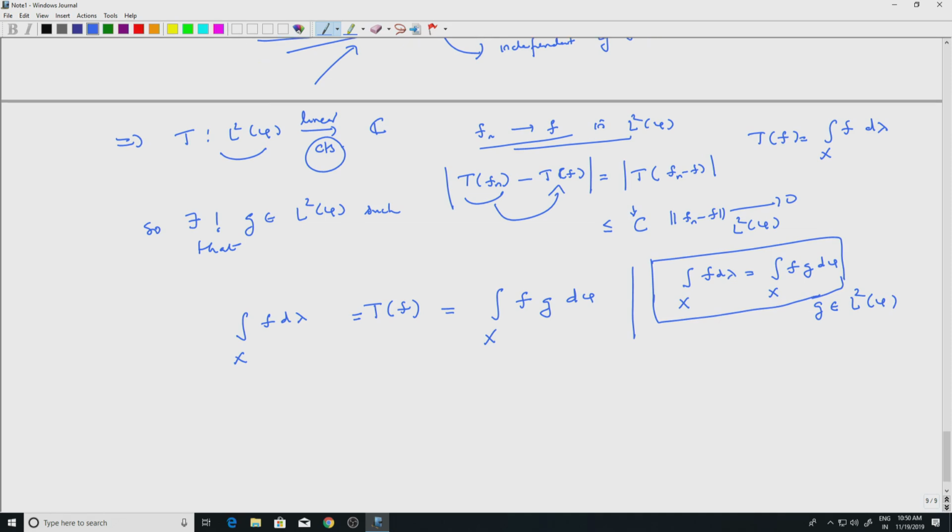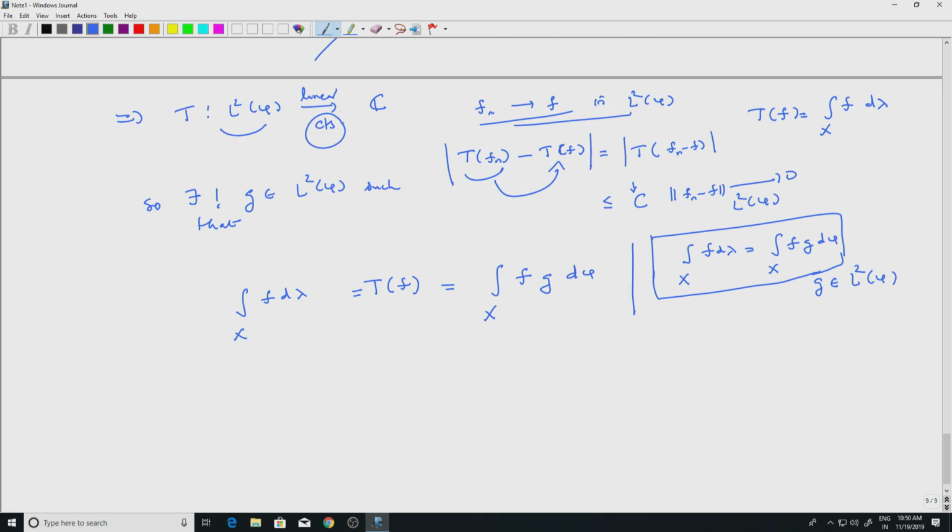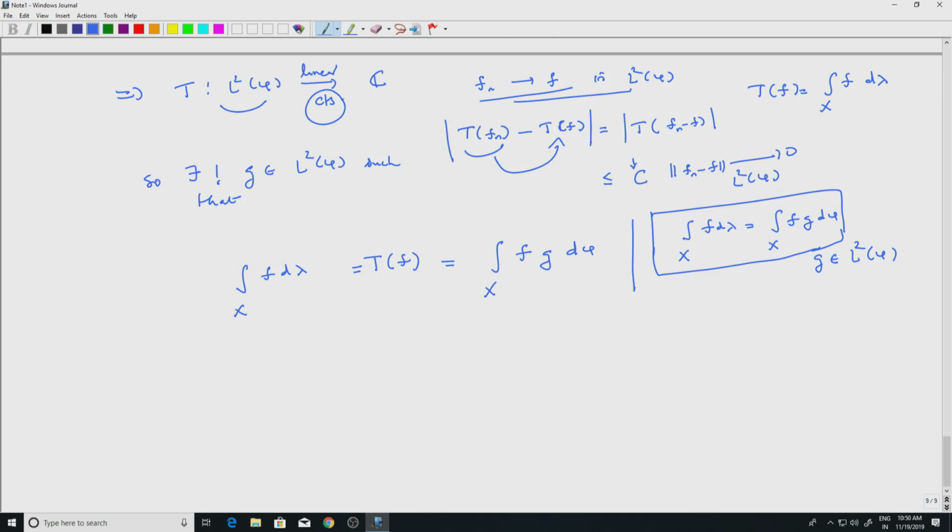So, we need to understand what g is a little bit more. Put f equal to the indicator function of E, with phi of E positive, phi being a measure. I am looking at a set E such that phi of E is positive, and use this; let's call this star. In star you put f equal to chi E, which is allowed because that is in L2.